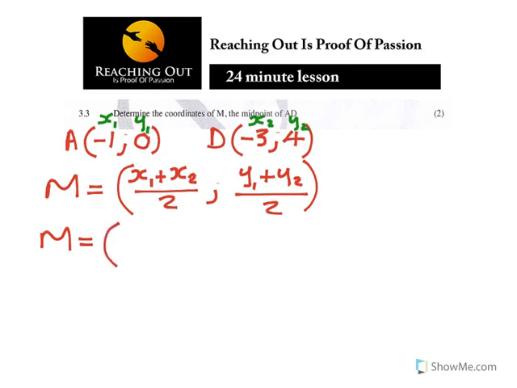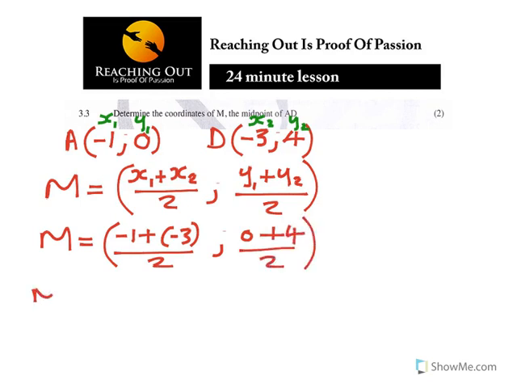So now you substitute, x1 is minus 1 plus x2 is minus 3 over 2, and then y1 is 0 plus 4 over 2. So M is equal to, if you use your calculators directly, you don't have to stress much, minus 2 and 2.